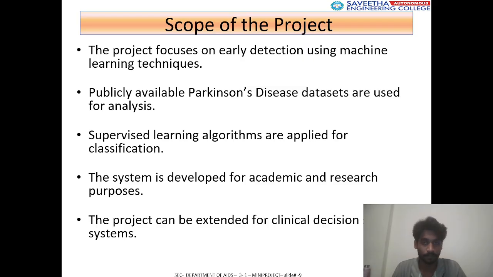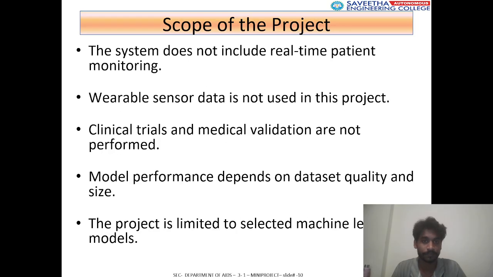Now, what is the scope of the project? The project focuses on early detection using machine learning techniques. Publicly available Parkinson's disease datasets are used for analysis. Supervised learning algorithms are applied for classification. The system is developed for academic and research purposes. The project can be extended to clinical decision support systems.